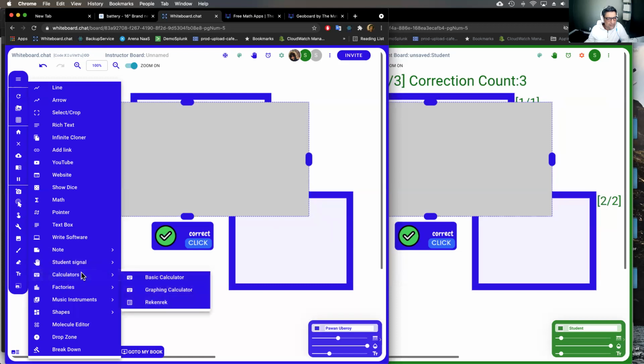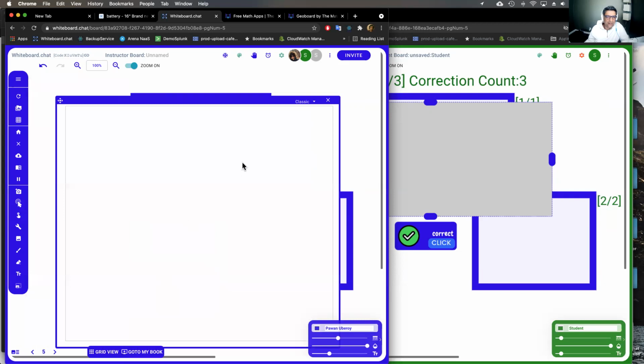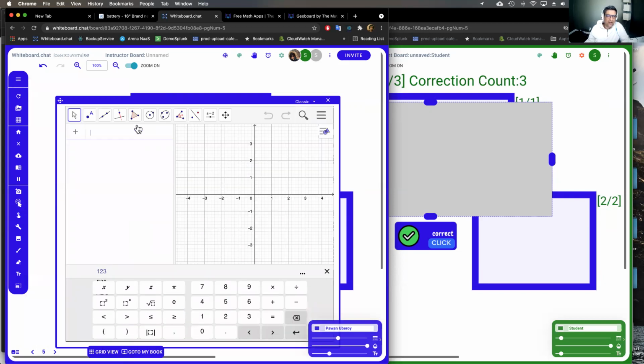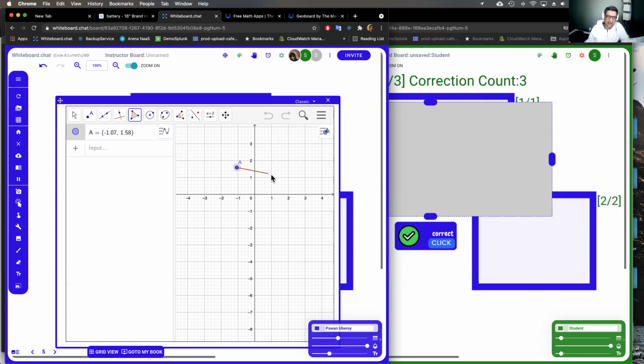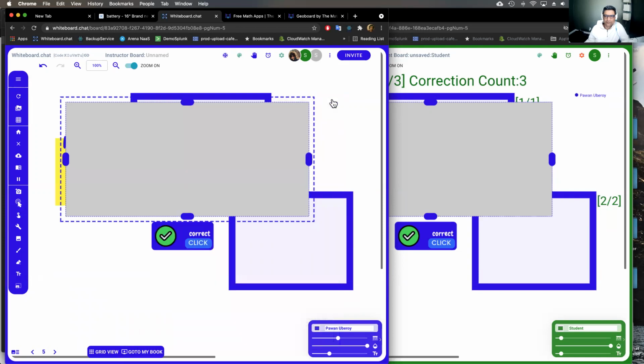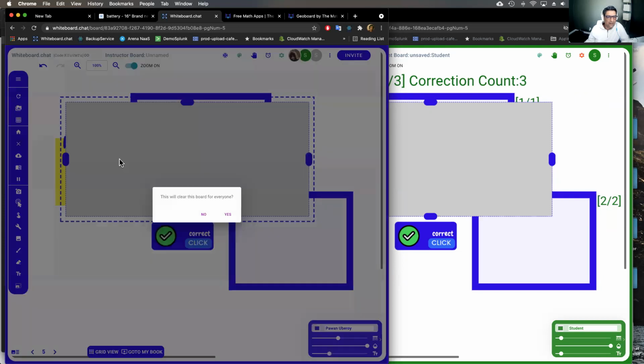There are calculators built in. There's a basic calculator which does basic calculation. There's a graphing GeoGebra calculator built in as well, so you can actually do graphing operations or scientific operations right in here on whiteboard.chat. So that's also useful. Let me clear everything.